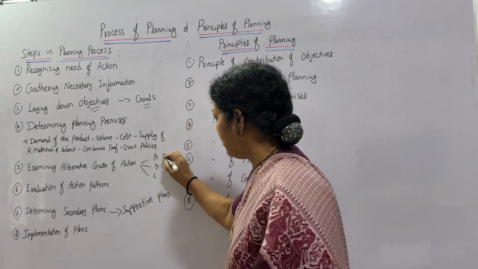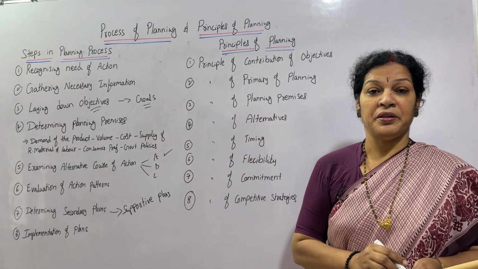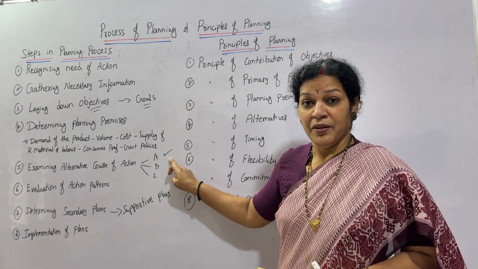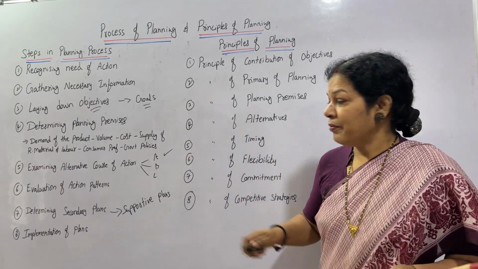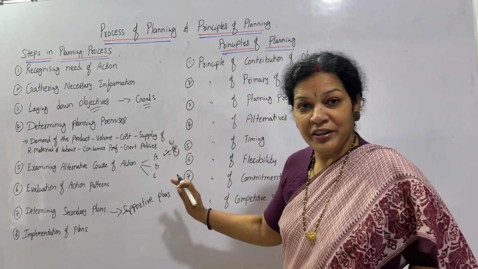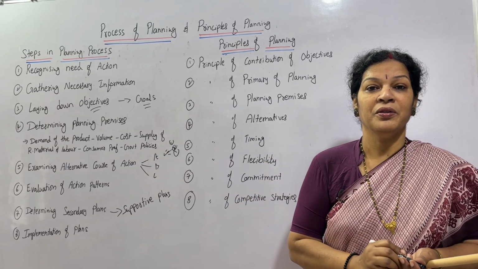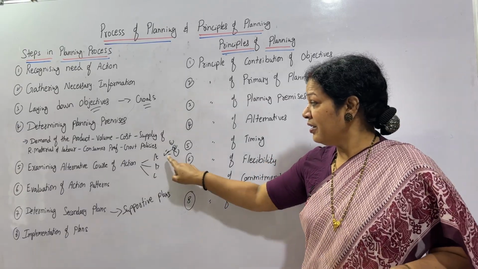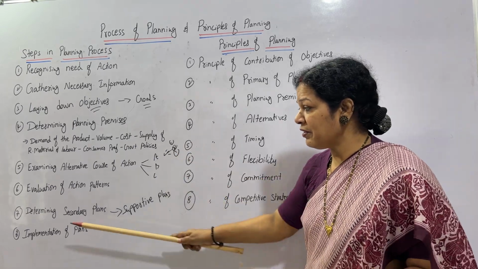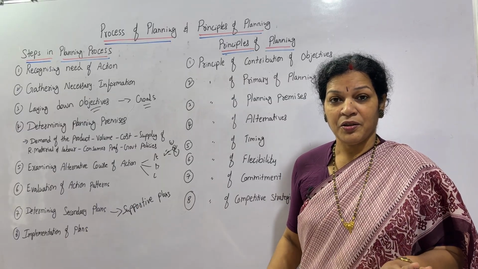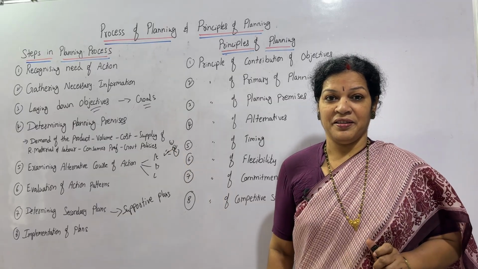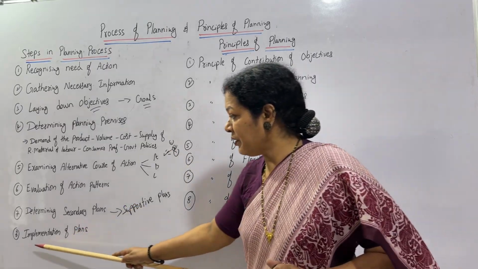Supportive plans means if plan A is going to be implemented, for this A project or A plan, what can we do? Point number 1, point number 2, point number 3, different supportive action plans we have to keep ready. Then implementation is easy. We can implement plan A because supportive plans, secondary action plans are there. These action plans are interrelated directly with the main action plan. Are you getting this?